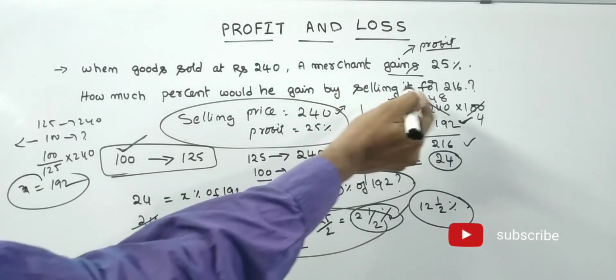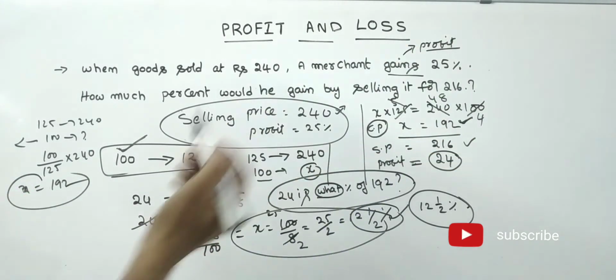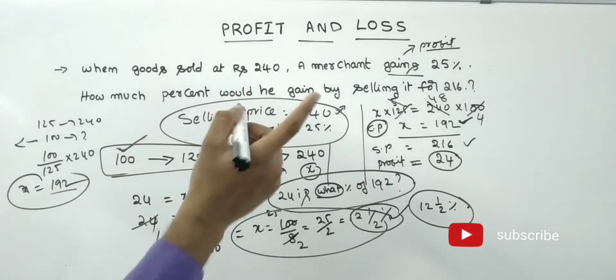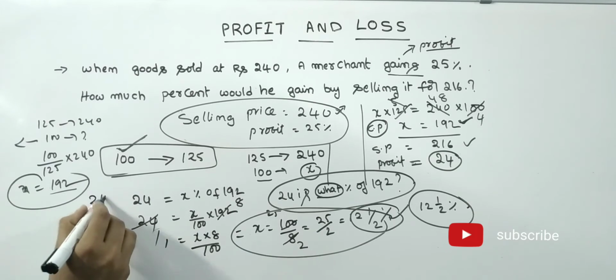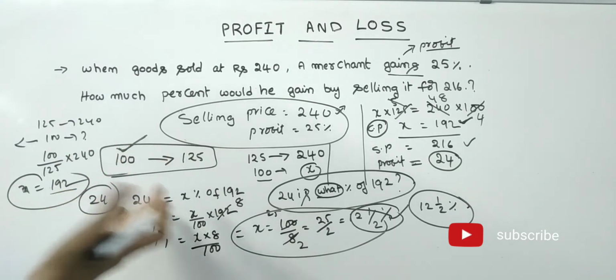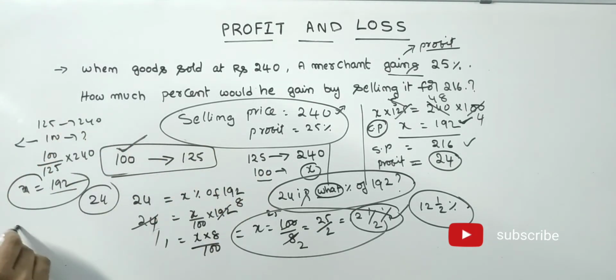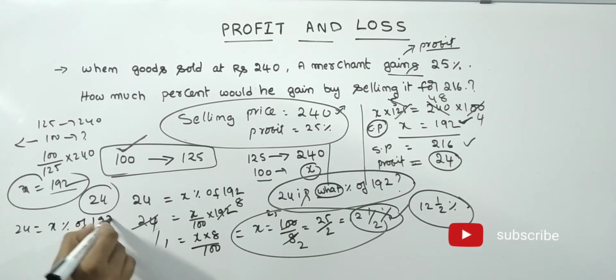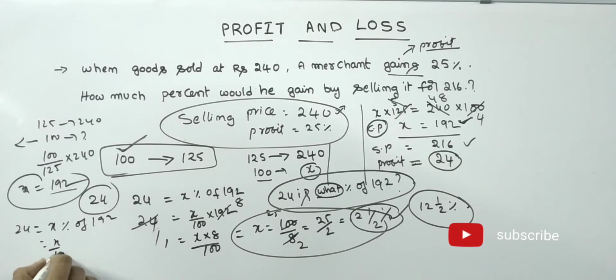Now for what amount did he sell it? 216. So how much profit did he get? It is the cost price, that is the selling price. 24 rupees profit he got. That means 24 is what percentage of 192? So 24 equals x percentage of 192. So x by 100 into 192 equals 24. So 24 by 24 is 1, 192 by 24 is 8. That means x equals 100 by 8. So 4 by 2 is 2, 4 by 25. So 12 1 by 2.